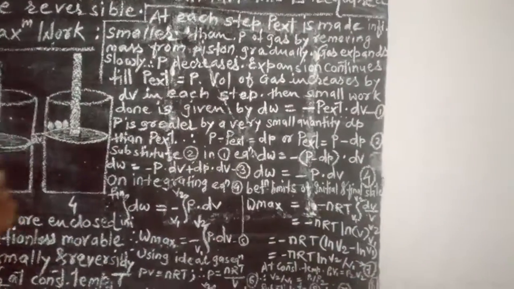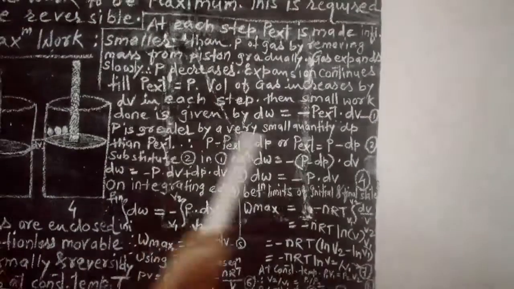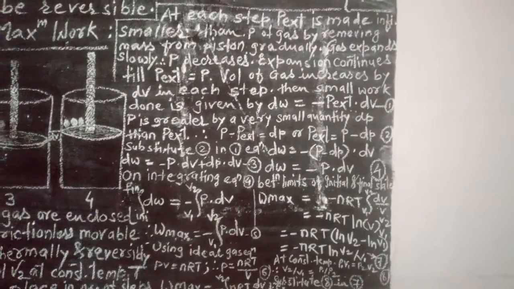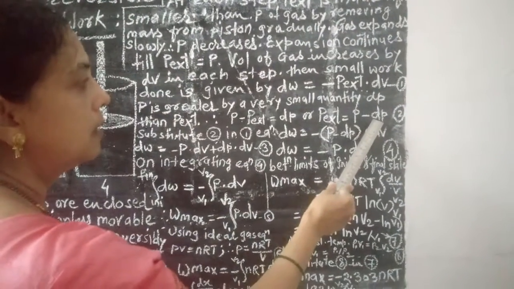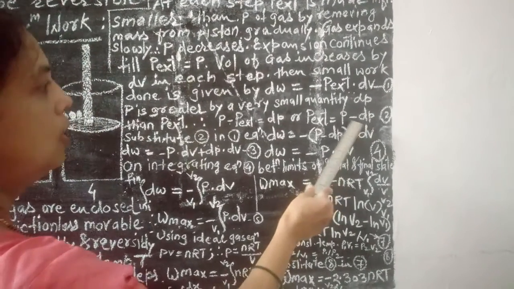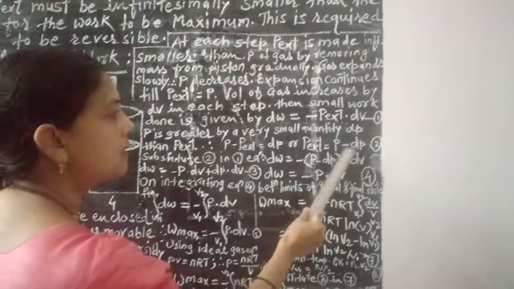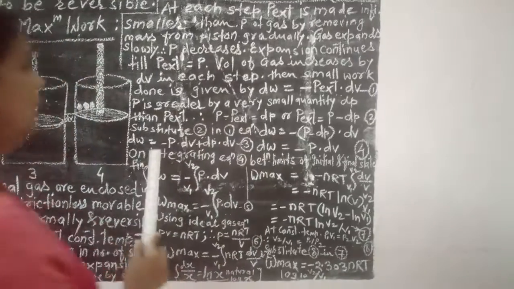This P is the pressure acting on the gas, and if you remove weight from the piston, the pressure acting on the gas becomes infinitesimally less, and therefore P external becomes P minus the reduced pressure delta P.